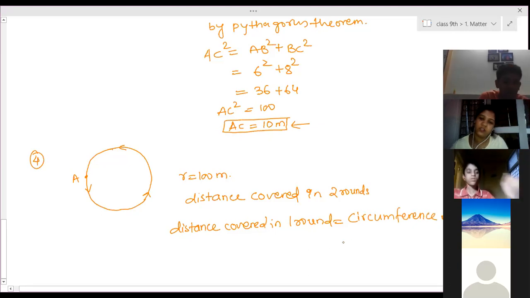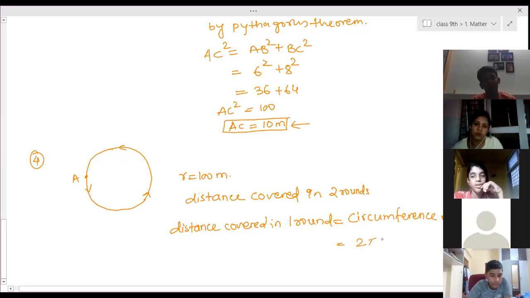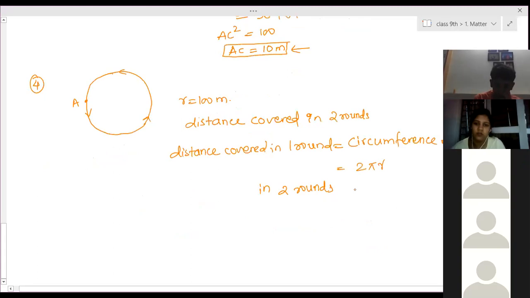Circumference of circle. What is the formula for circumference? 2 pi r. 2 pi r in 1 round, and in 2 rounds, 4 pi r. So that is equal to 2 into 2 pi r, which is equal to 4 pi r.